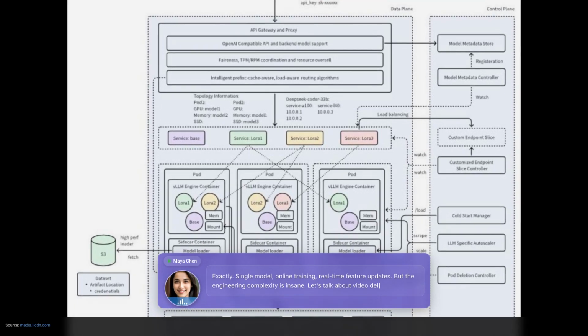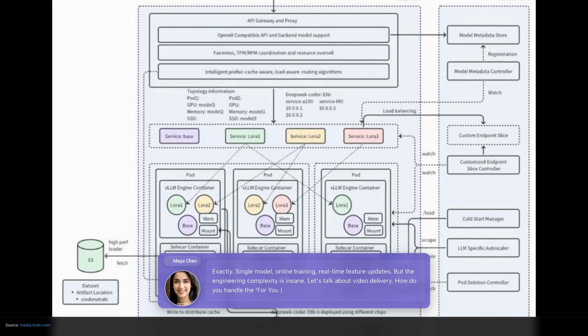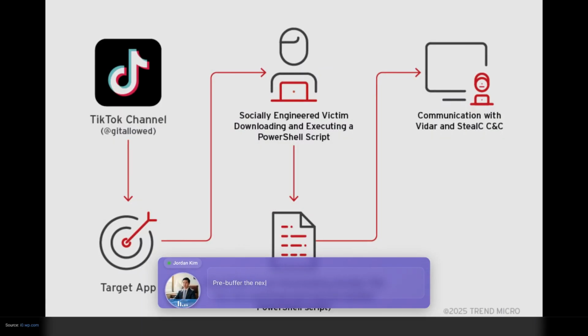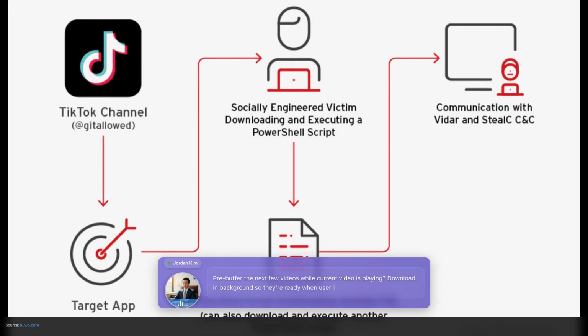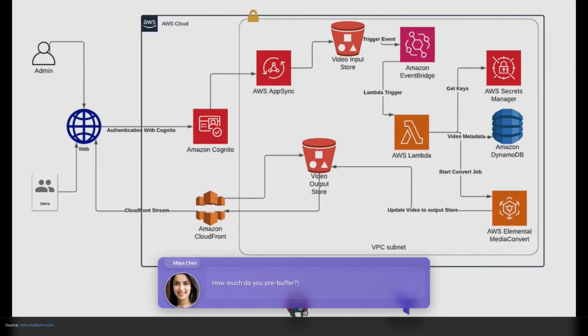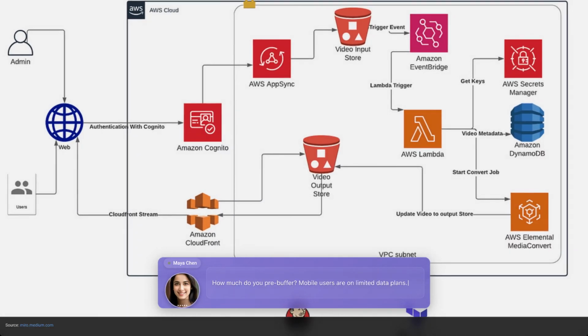Let's talk about video delivery. How do you handle the For You page infinite scroll of videos? Pre-buffer the next few videos while current video is playing. Download in background so they're ready when user swipes. How much do you pre-buffer? Mobile users are on limited data plans.